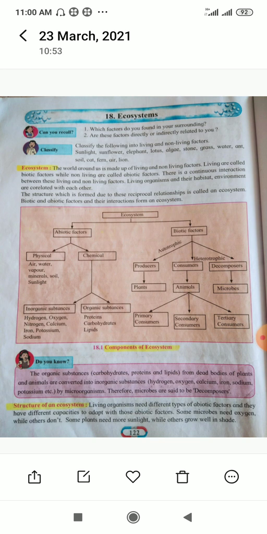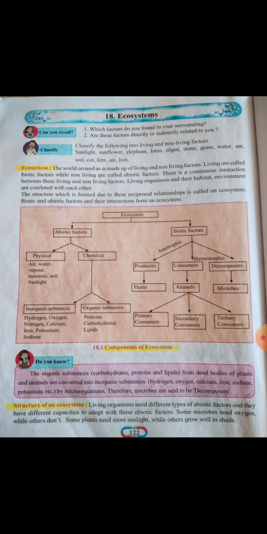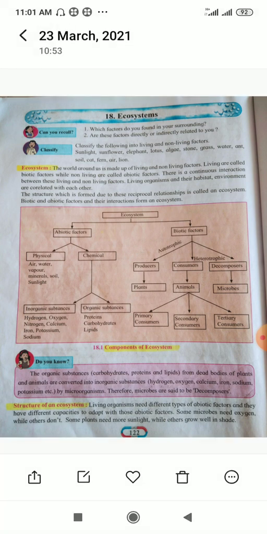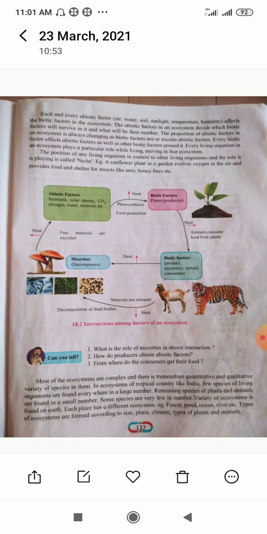Suppose the temperature of the earth increases, the ice on the mountains starts melting, and because of that the level of the sea or oceans increases and directly affects our living things. It means abiotic factors like temperature, water and air decide which biotic factors will survive in the environment.